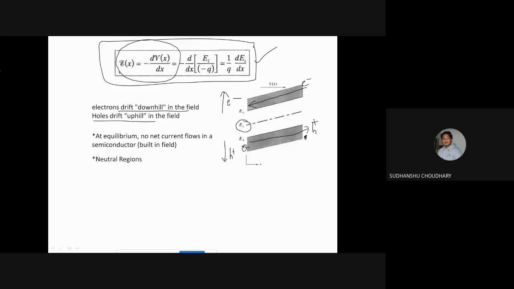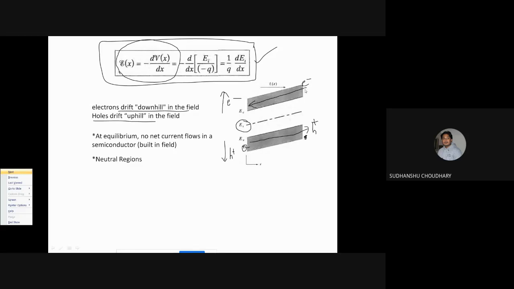So this is what we had commented some time back, that the electron energy increases in upward direction in the energy bands, and the hole energy increases in the downward direction, right? So that means at the top of the valence band edge, the hole energy is minimum. Similarly, at the bottom of the conduction band edge, the electron energy is minimum. So electron energy increases as you move up into the conduction band, and the hole energy increases as you move down into the valence band.